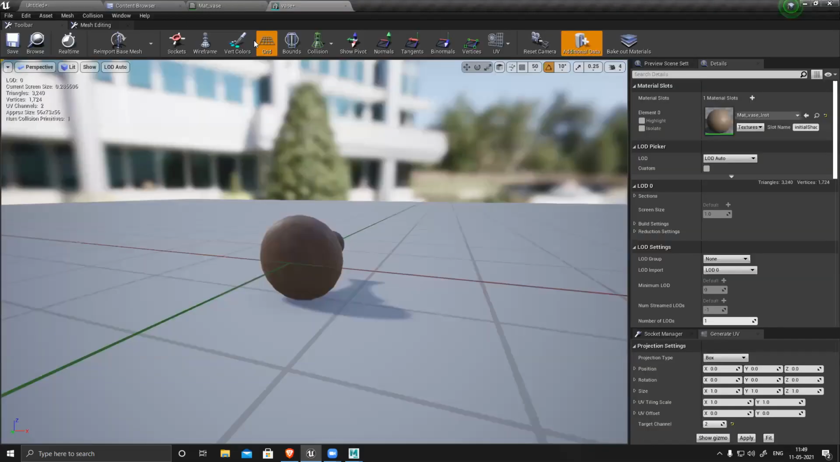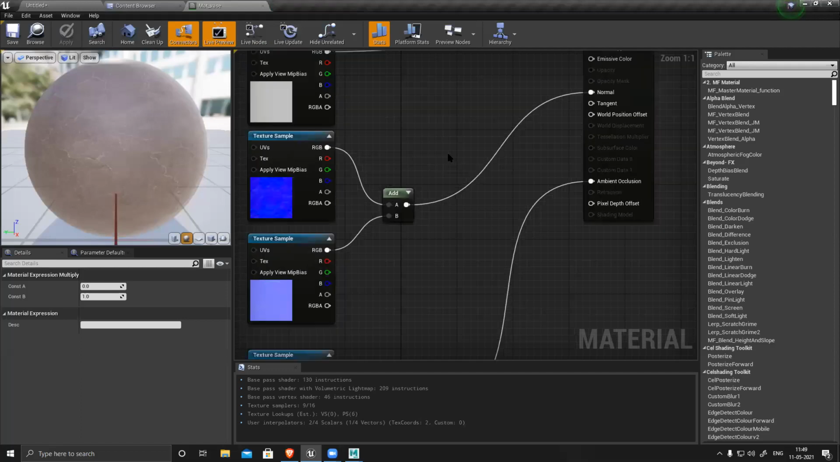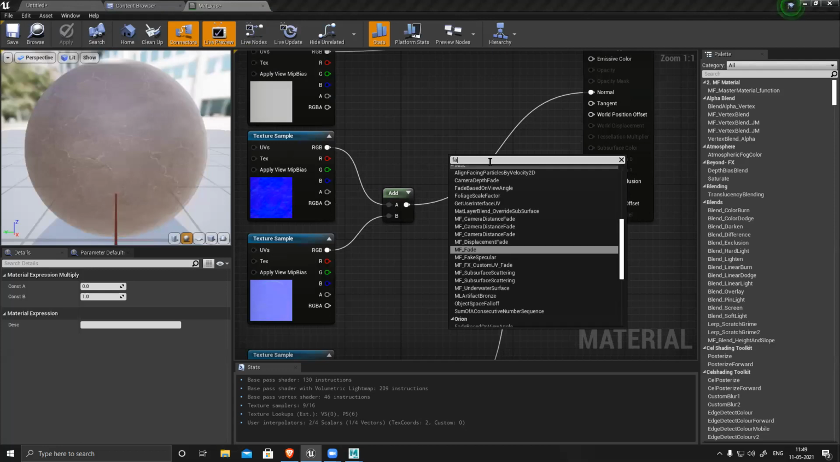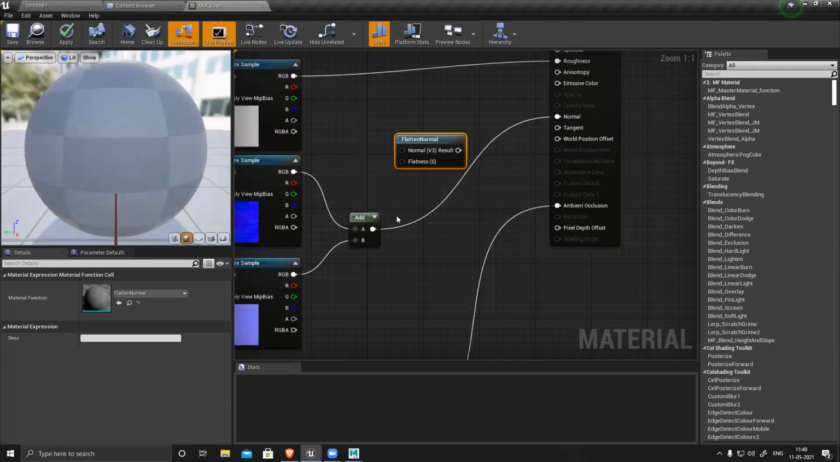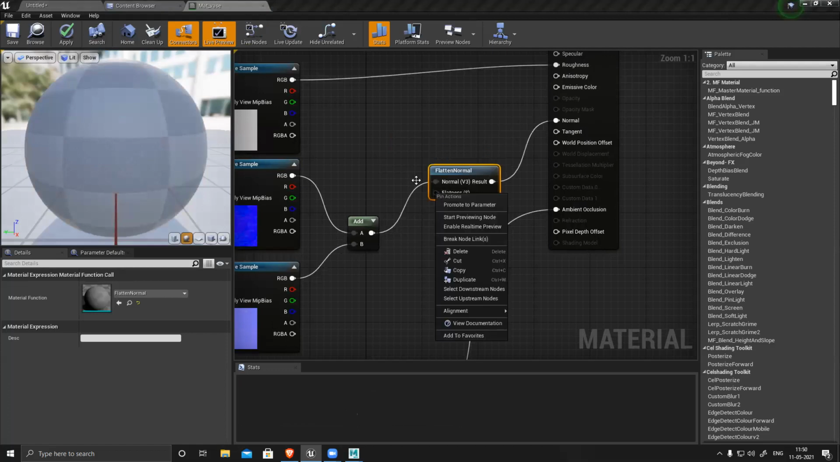So now I'll go to my material. This is not required anymore. For normal, I just need to add a node to control the normal intensity. That node is flattened normal. So you can use this. This is your normal output, and this is the output of the entire thing, and the control for the flatness of normal, promote to parameter.